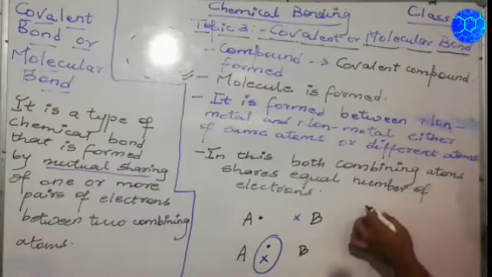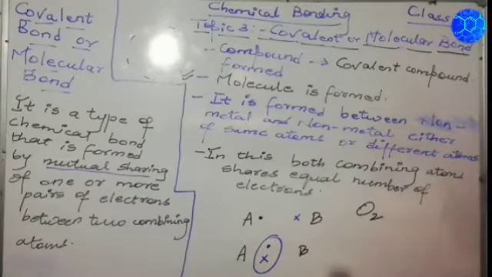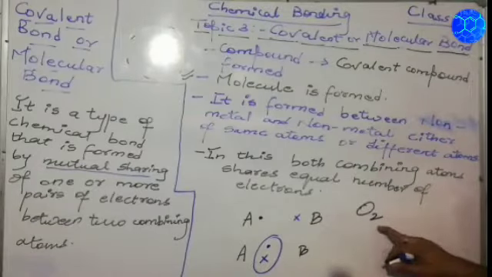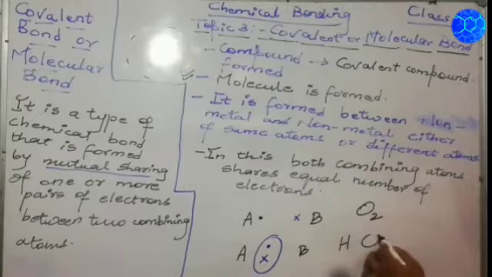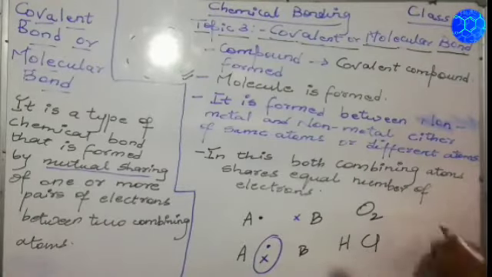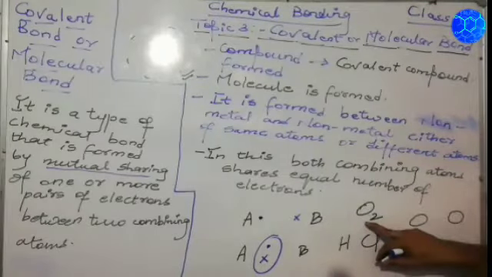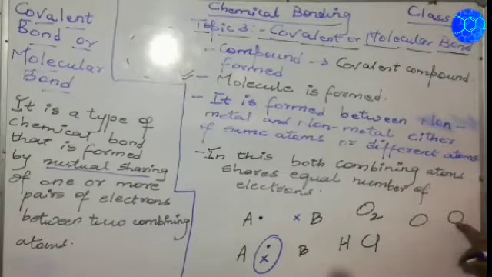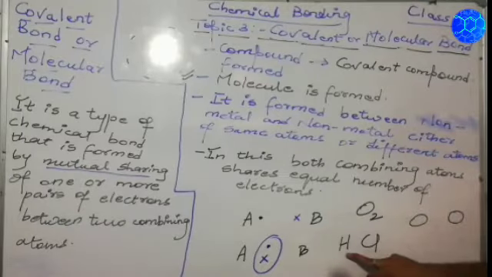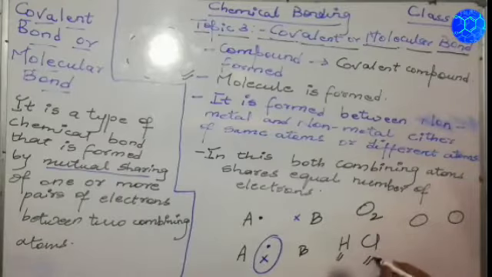Suppose I give you the example of O2. In this case, this is the example of the same atom. Suppose I give the example of HCl. In this, both the combining atoms are... for oxygen, two atoms of oxygen are here, so both are of the same atom. In the same way, I give the example of HCl. In this, both the atoms are different.